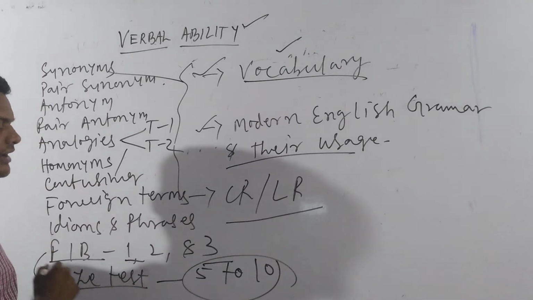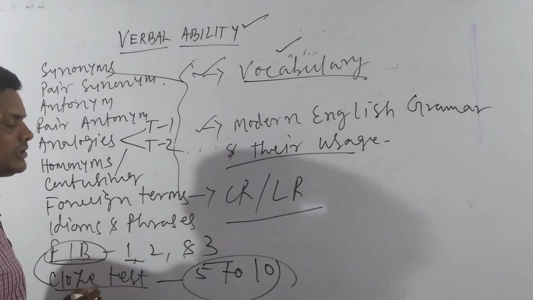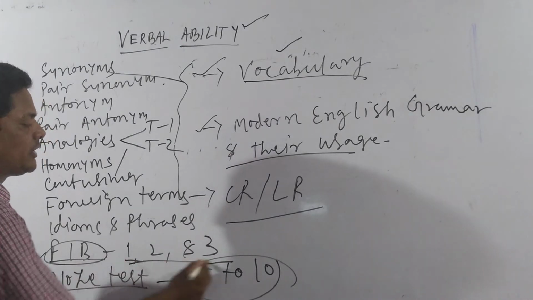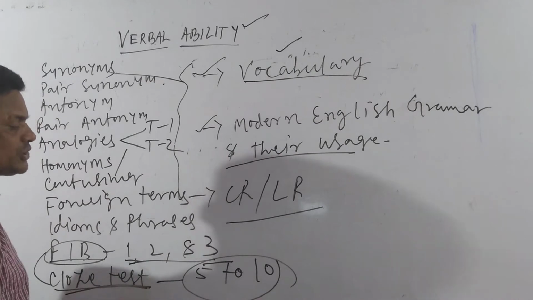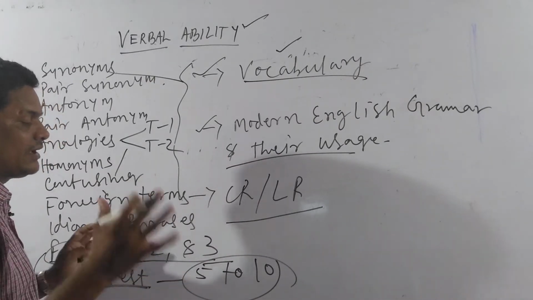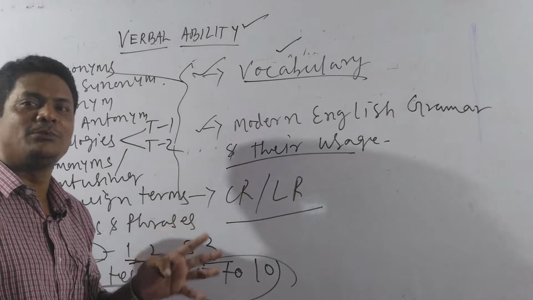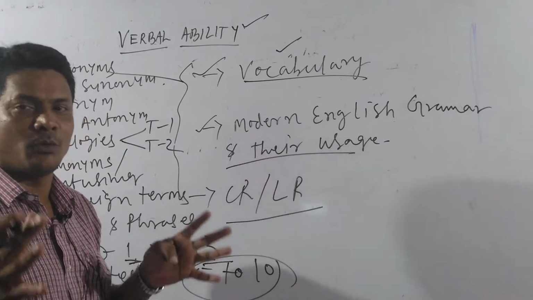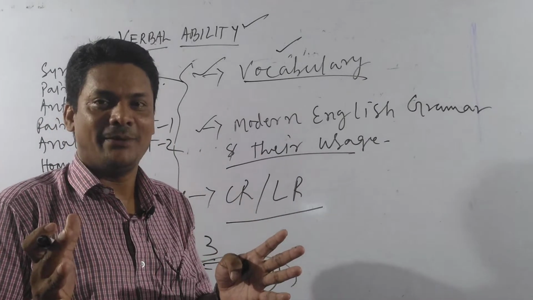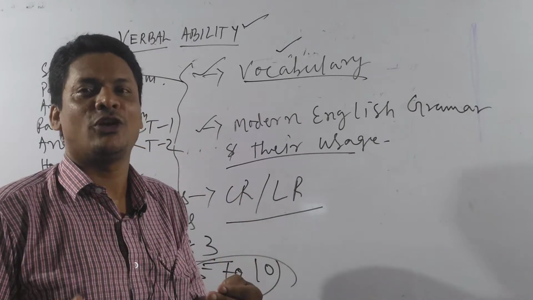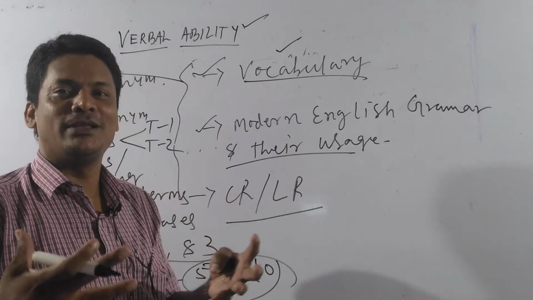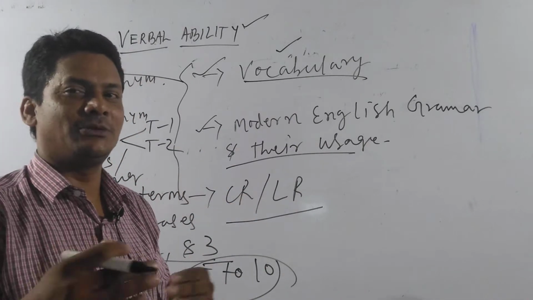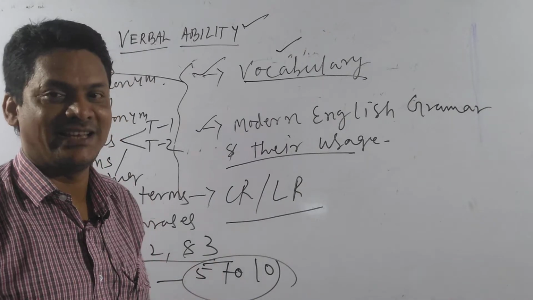So how are they different from each other? Fill in the blanks is a part of a paragraph or one sentence where multiple blanks are given. But a cloze test is a paragraph with lots of jargon and one main idea. So it has lots of blanks, yet it presents one idea. Whereas fill in the blanks is only a part of a paragraph or a sentence.